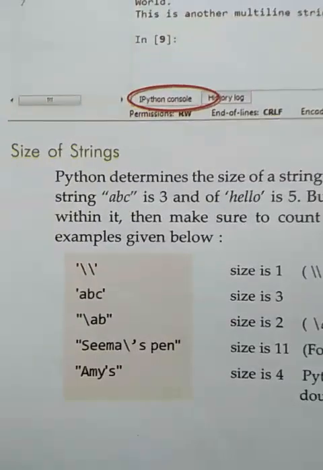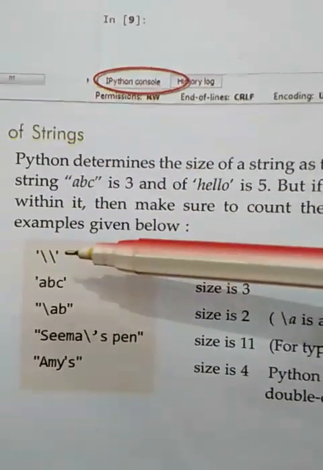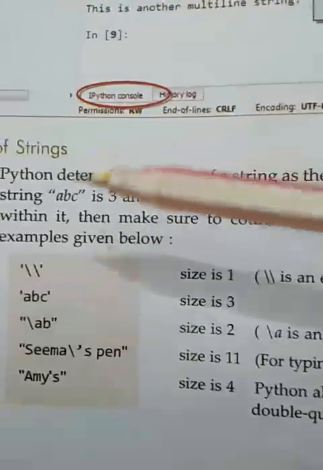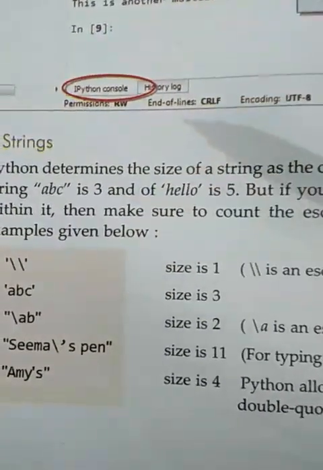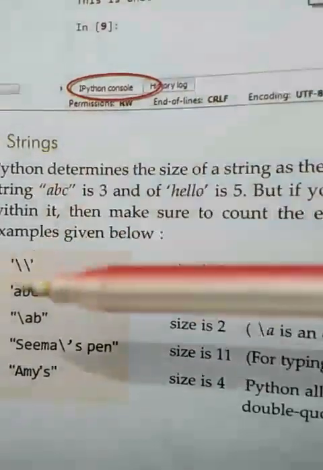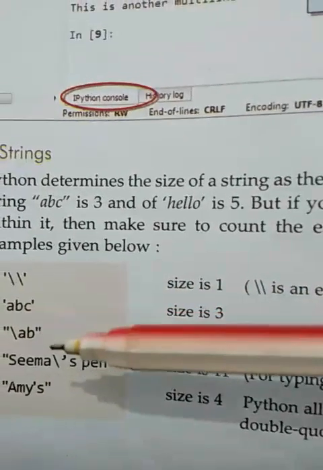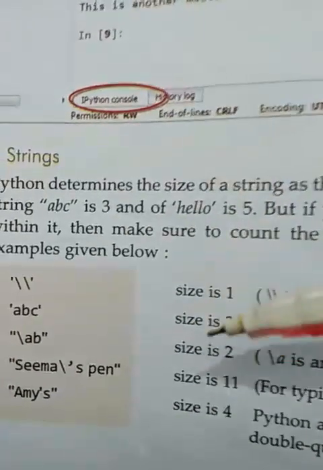Now what will be the size of the string when we use any escape sequence? This will take only 1 byte of memory. So double slash is an escape sequence character. So this is the size of 1. Here this is the size of 3. Slash a is an escape sequence, so that will take a single byte, and this is the size of 2.